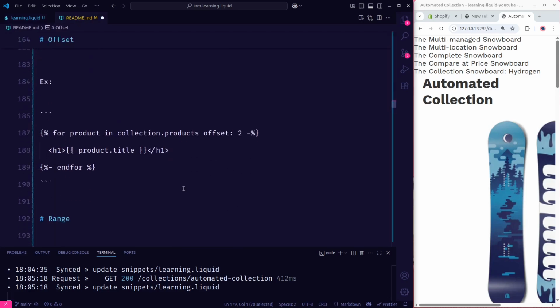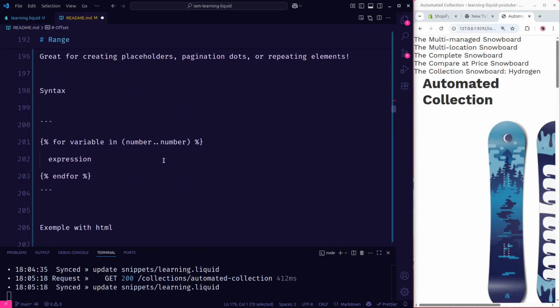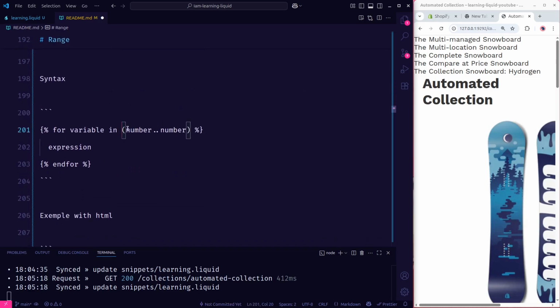The next is the range. The range parameter helps to loop over a specific set of numbers. It's great for creating placeholders, pagination dots, or repeating elements. The syntax is very simple. Here, we're not going to use any array, but we're going to use this syntax: parentheses, and it takes a number range. All right, so let's try it so that you can see.